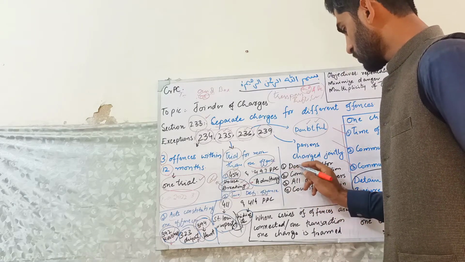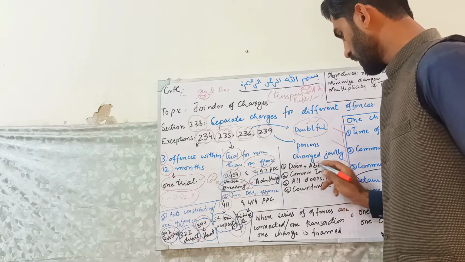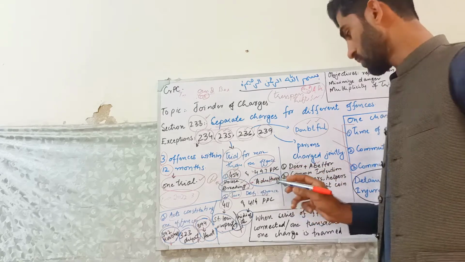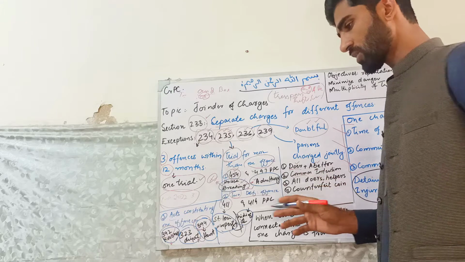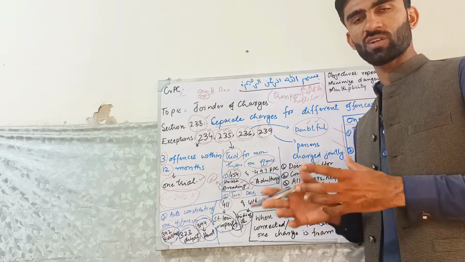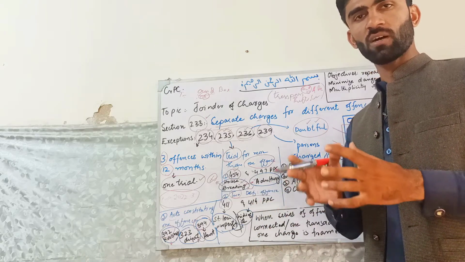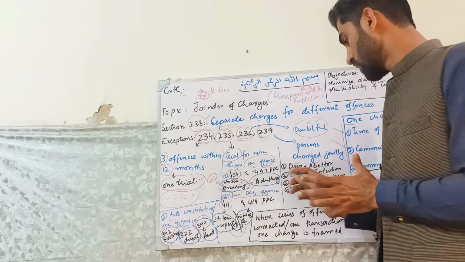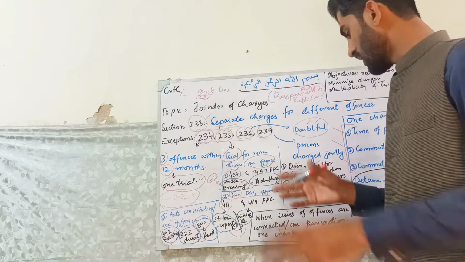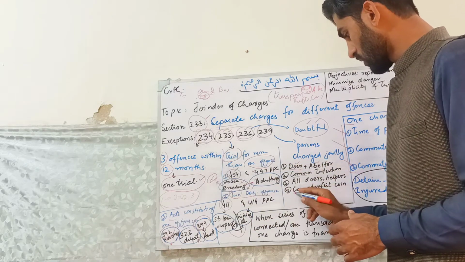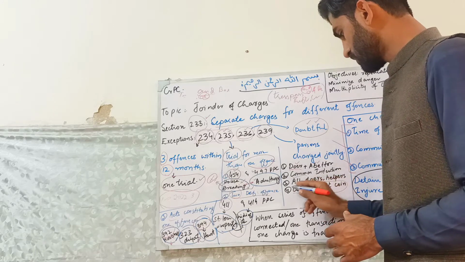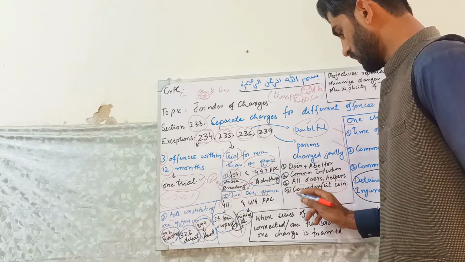After that, there is the doer and abettor. The doer and abettor will also be charged jointly. Common intention, for suppose in a protest someone destroys government property, they will all be charged jointly. All doers and helpers, like a person helping someone with counterfeit coins.